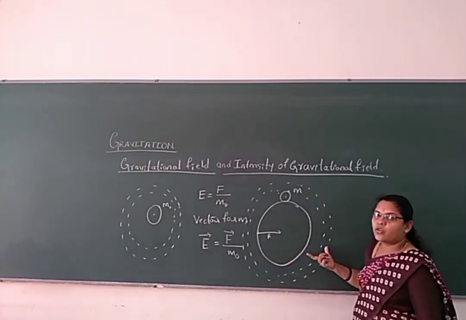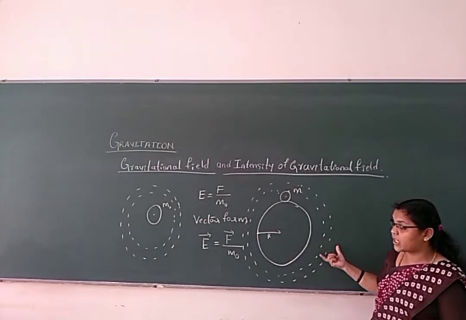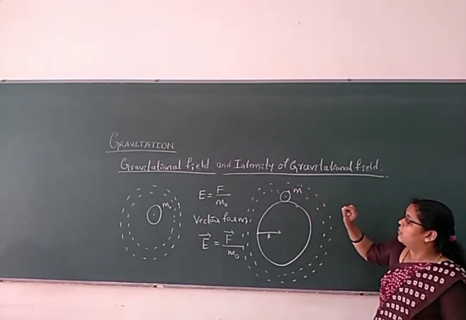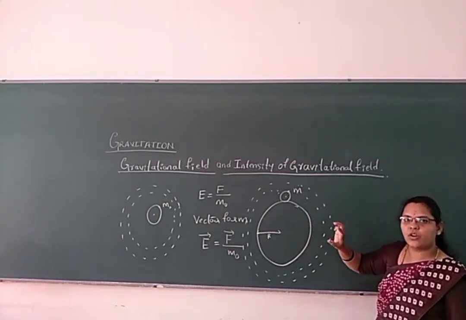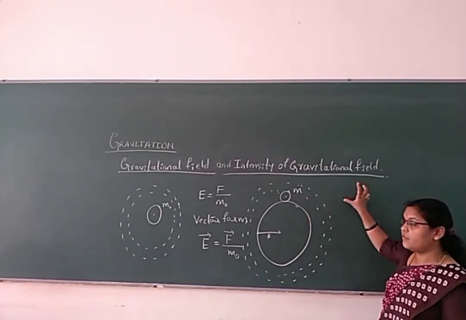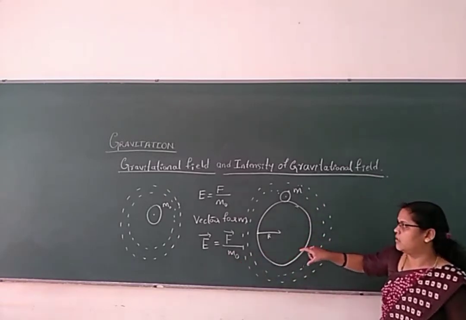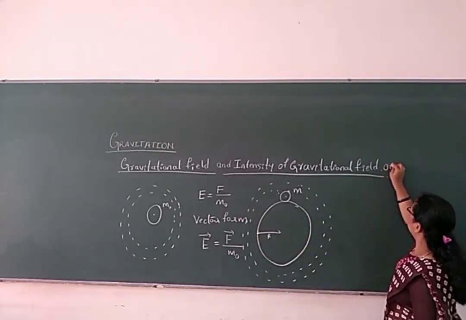The space around the body which is responsible for, or experiences, the gravitational force of attraction is called the gravitational field. And the presence of unit mass in the gravitational field does not affect its original gravitational field. That is the intensity of gravitational field that we have just realized. Now, intensity of gravitational field on the surface of the Earth.